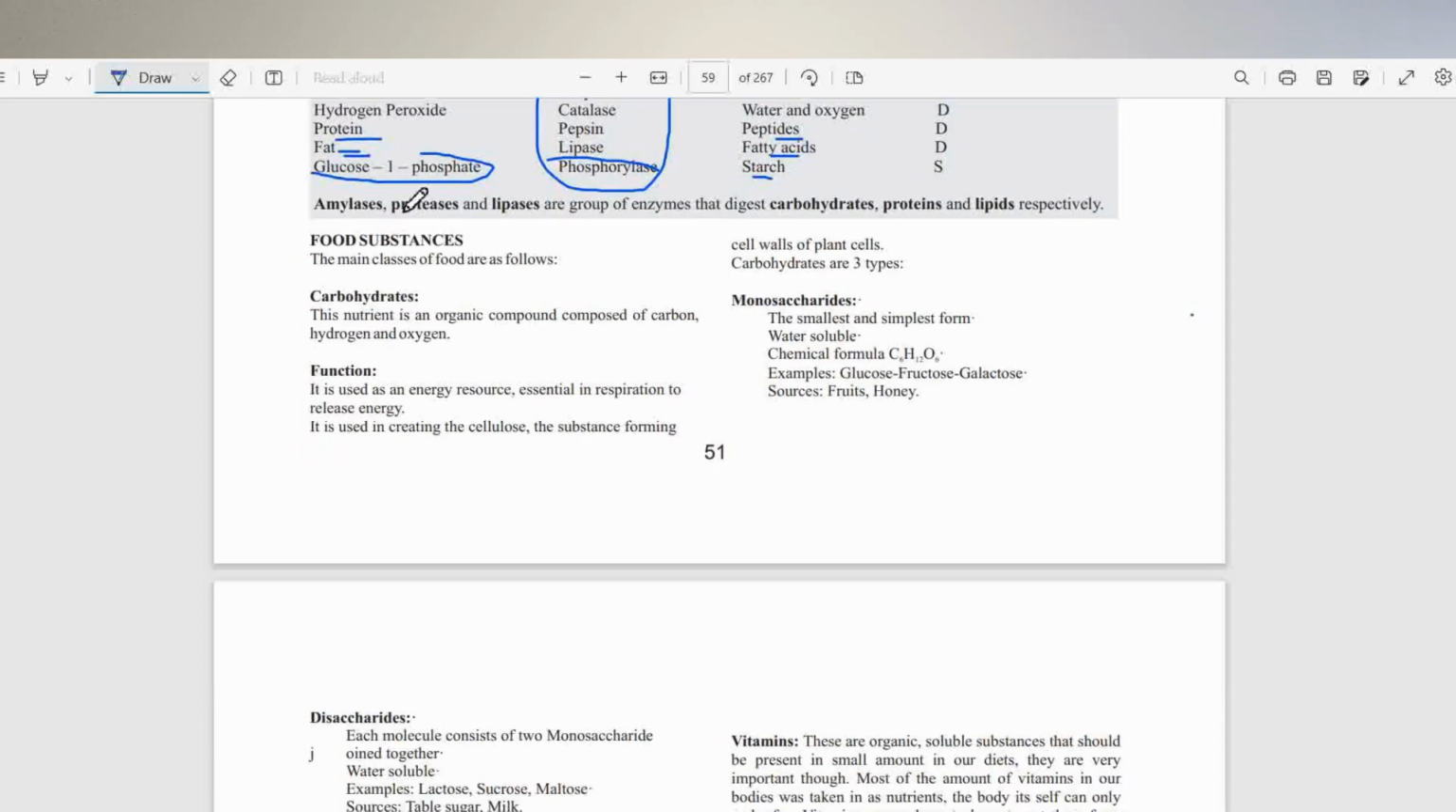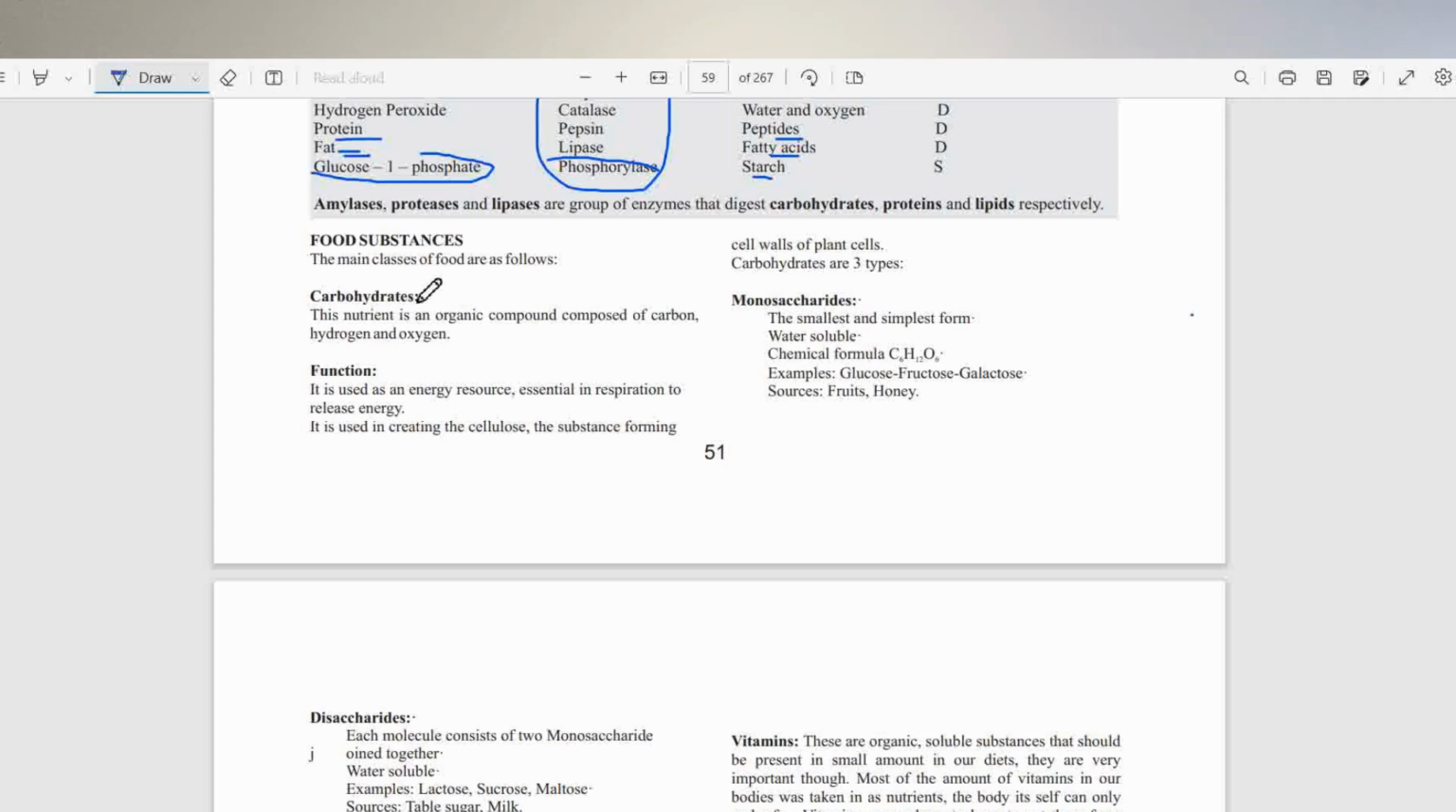All right, so let's talk about food substances. Food substances could be classified into the following. You have carbohydrates, you have proteins, you have lipids. Those are the primary three groups. Then you could extend and talk about vitamins and minerals and roughages.